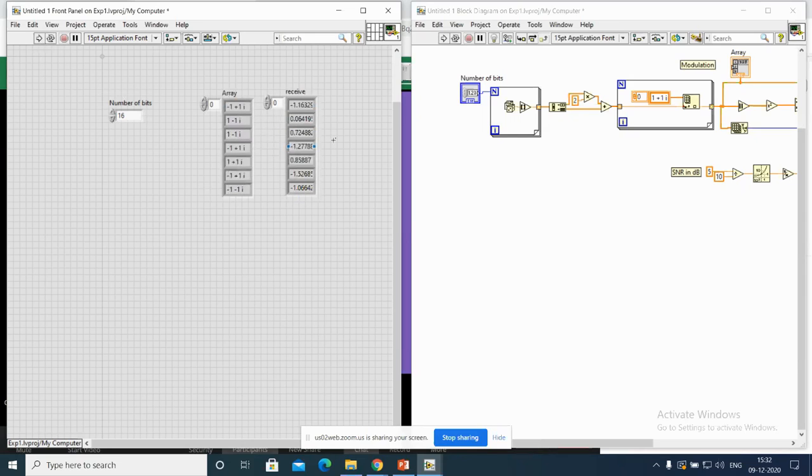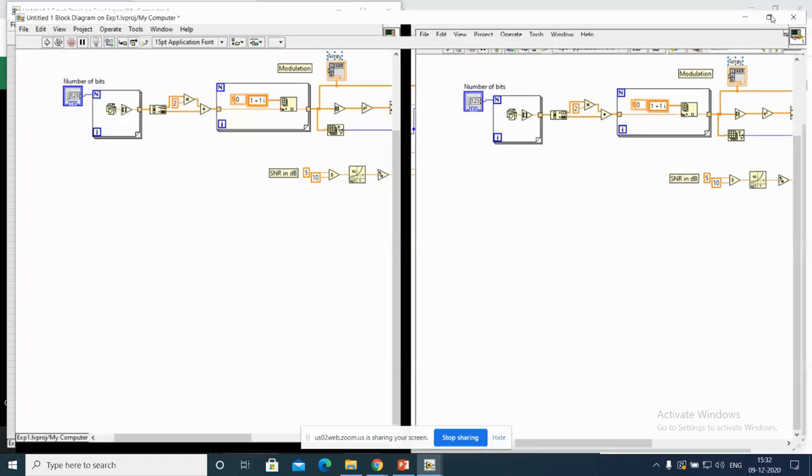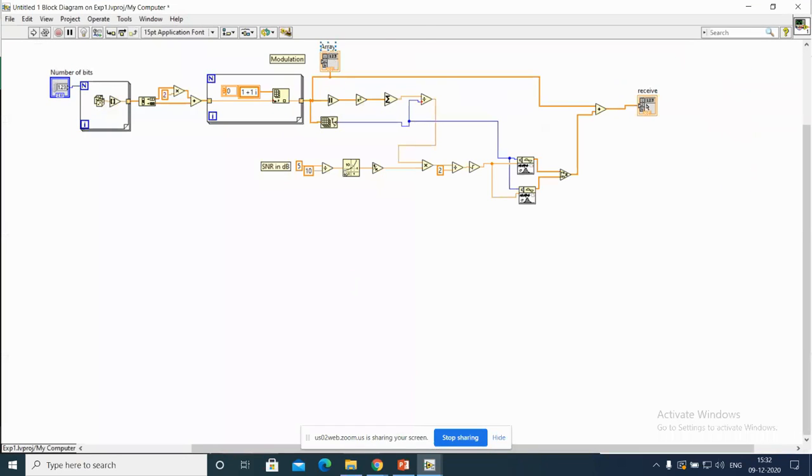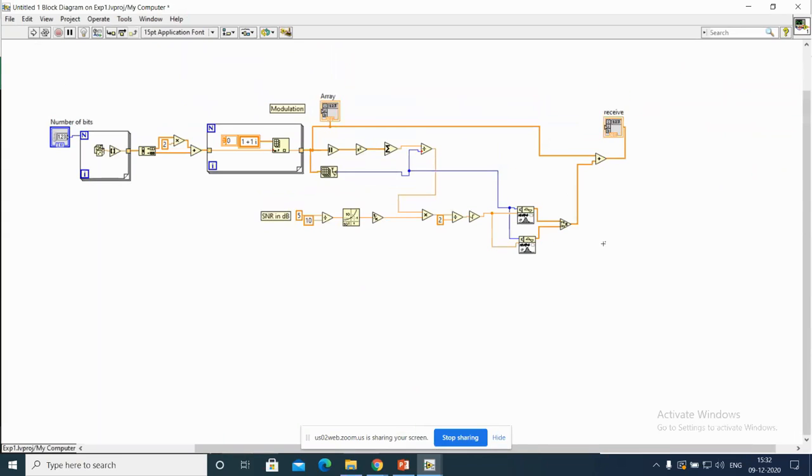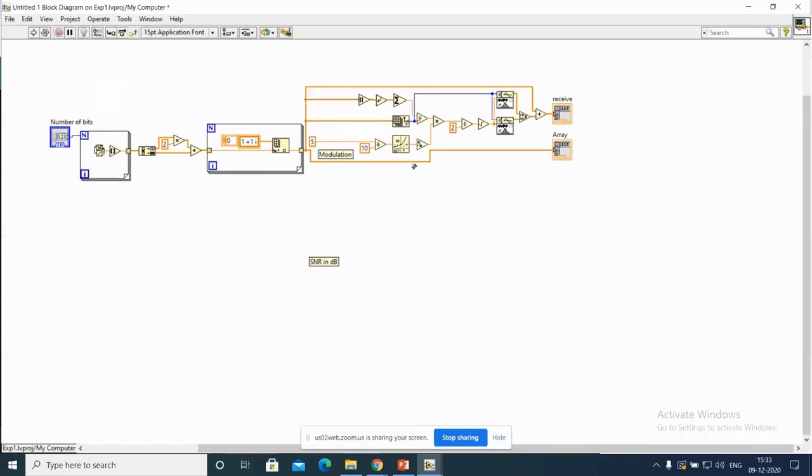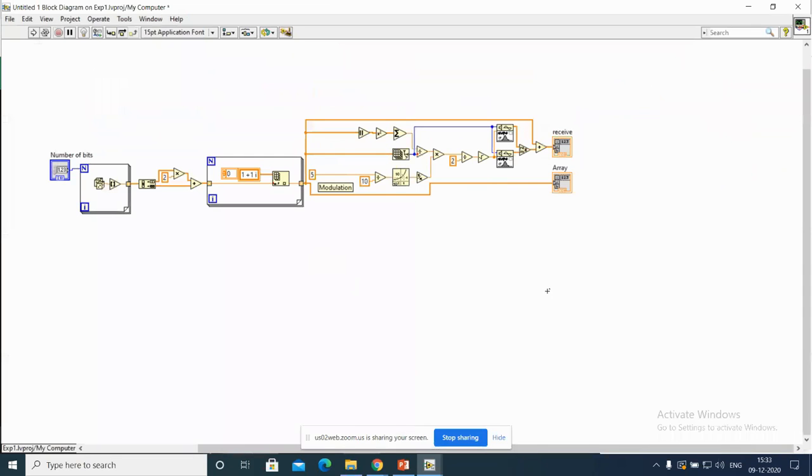Next our goal is to demodulate this signal as it was originally. That is the step we should do next. Leave this one, and from here I want to clean up this system up to here. Right, this is the AWGN channel. I'll leave this portion. Now the received section: I'm deleting this portion, I don't want it. And this is the received signal.